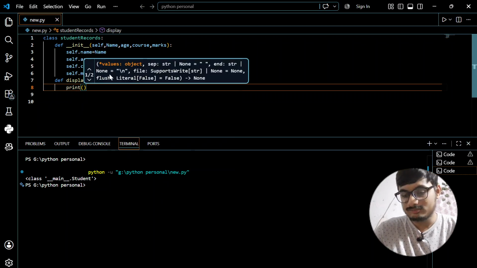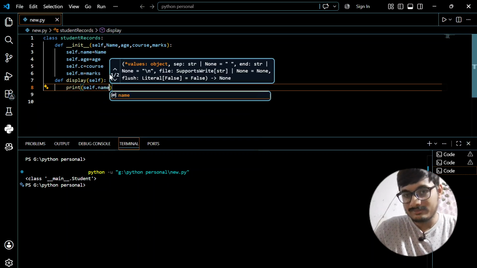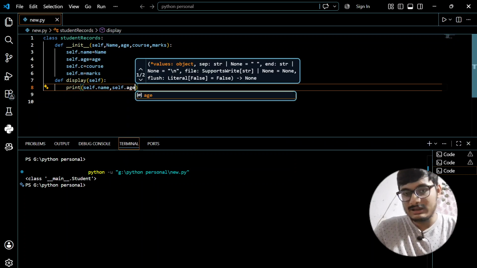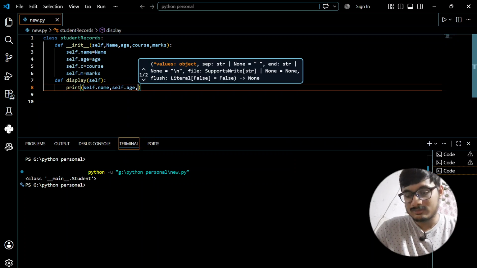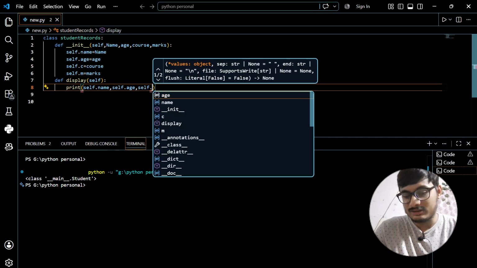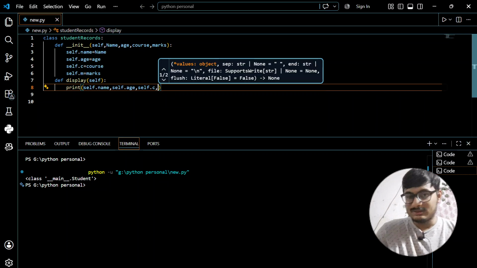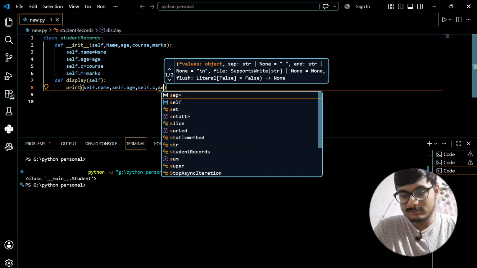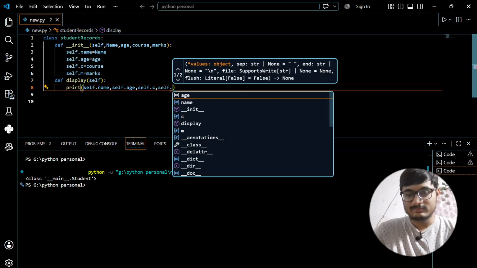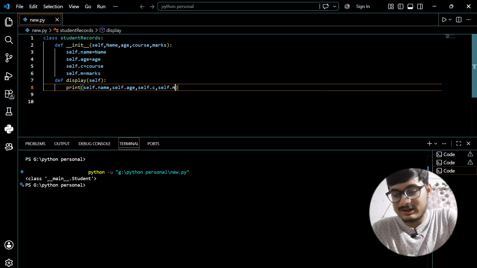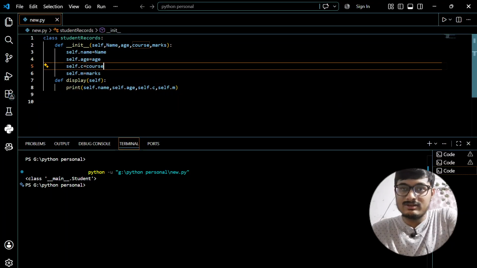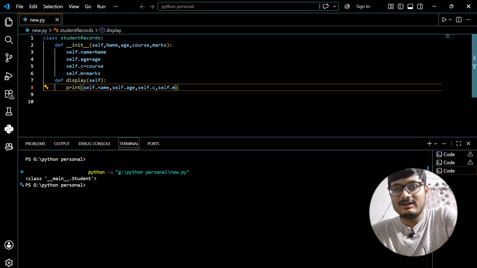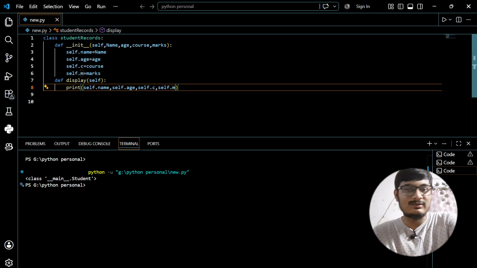It will print self.name, self.age, self.c, because we have named it here as c, then self.m. Since I have named it self.c and self.m, you will have to write it as it is when we create a method. If you do not write this, you will get an error.